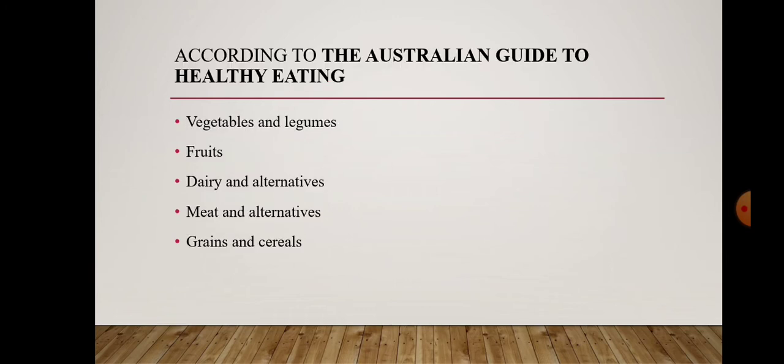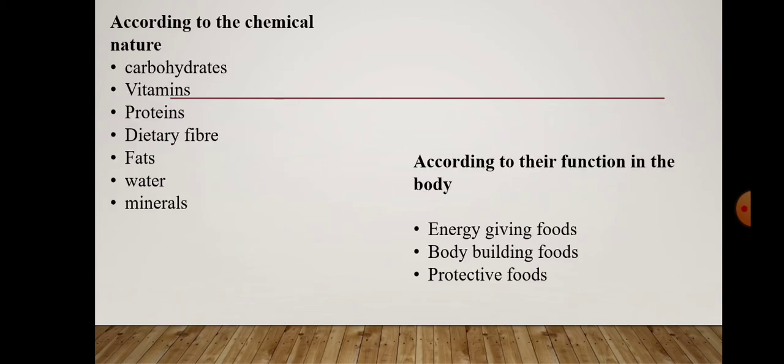Then food items can also be classified in different forms. According to the Australian Guide to Healthy Eating, food can be classified into vegetables and legumes, legumes meaning pulses; then fruits; then dairy and alternatives, that means milk and other milk products including ghee, curd, etc.; then meat and its alternatives; then grains and cereals.